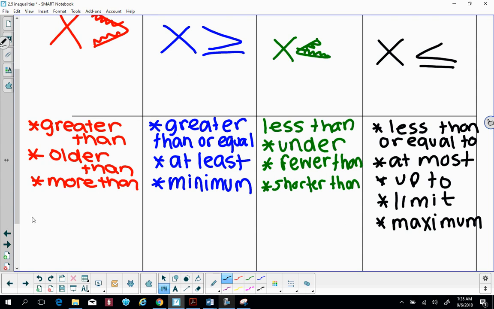So if I said that Kayla can have a maximum amount of 10 friends over, she could not invite the entire Norcross High School. That is not maximum, right? If she can have a minimum of 10 friends, then she can invite the entire school if she wants to, right? So we always want to think of these words as situations because they're kind of tricky. You don't want to memorize because that's gonna not be fun. So what I want you guys to do now that we went over it, that's the notes for today.